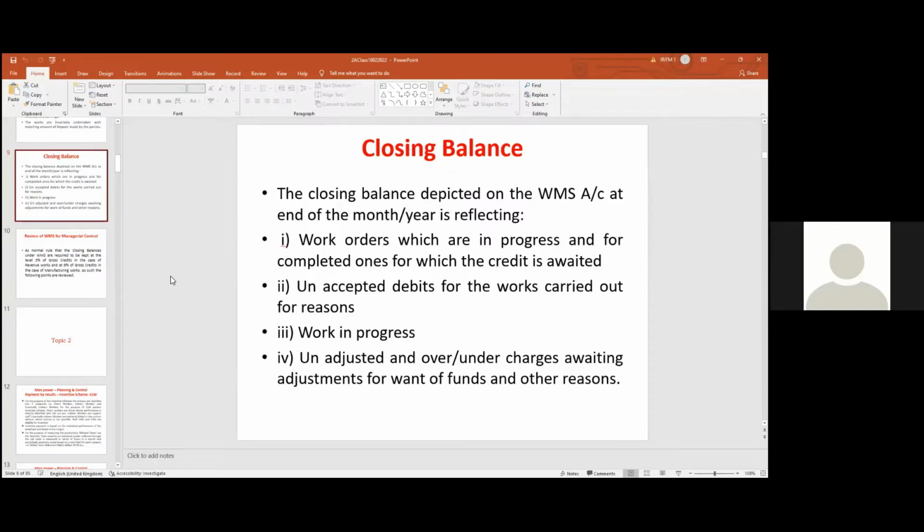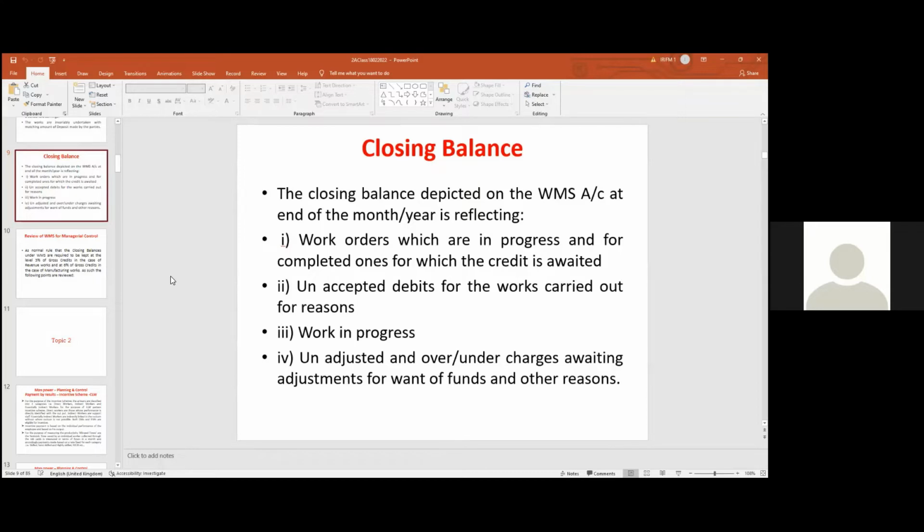What should be the closing balance of WMS account? It is always works in progress. So fourth, there may be some unadjusted items. Under or overcharges, we say normally, because when we charge on-cost percentages, they are done on predetermined percentages, but the actual expenditure may be more than the charge given to the finance. Accordingly, there can be some undercharge or overcharge. So the closing balance of WMS account reflects these four things.